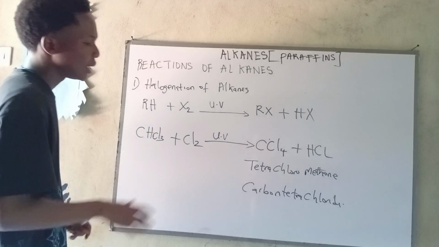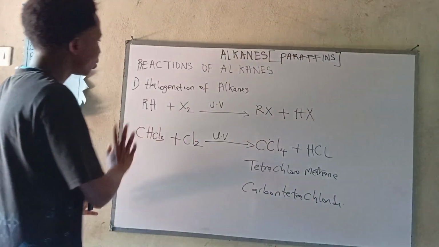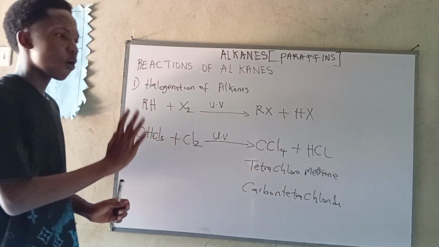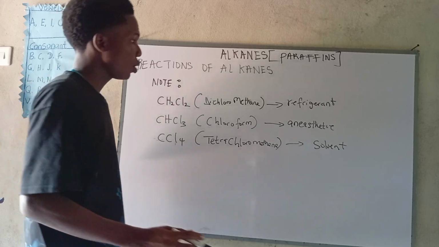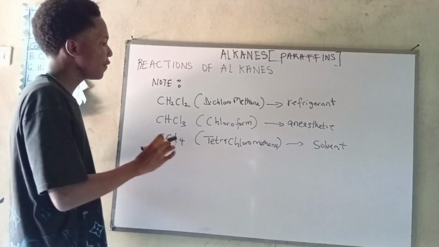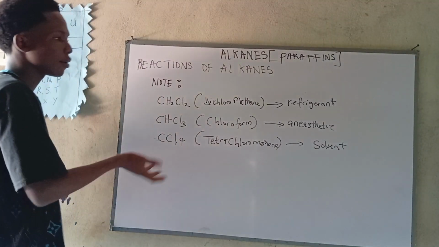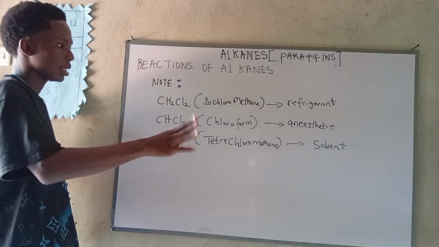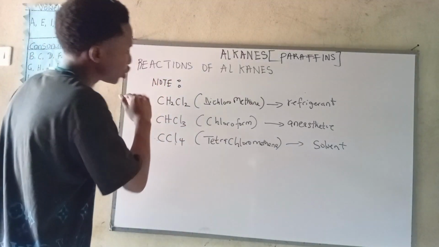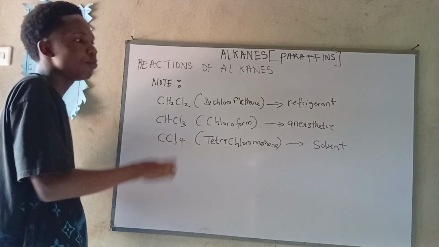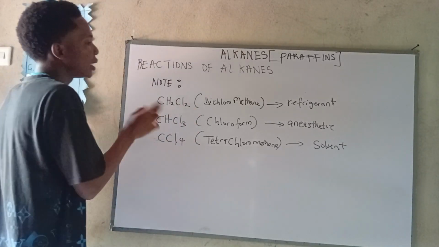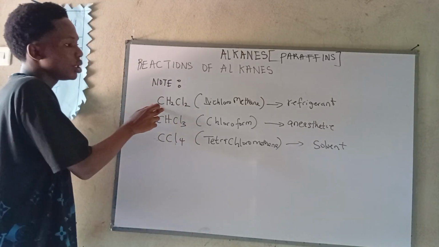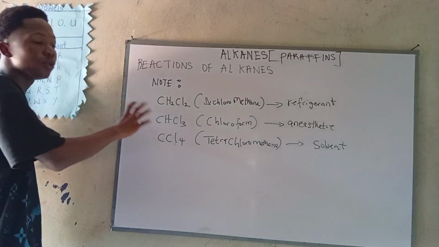Okay guys, this is all you have to know about the halogenations of alkanes. Now I just want you to know this very quickly. From the reactions, you notice we had the first product. That one doesn't really have much use like that, but I highlighted the 3 most important so that you notice what. The second reaction produces dichloromethane, which is used for what?